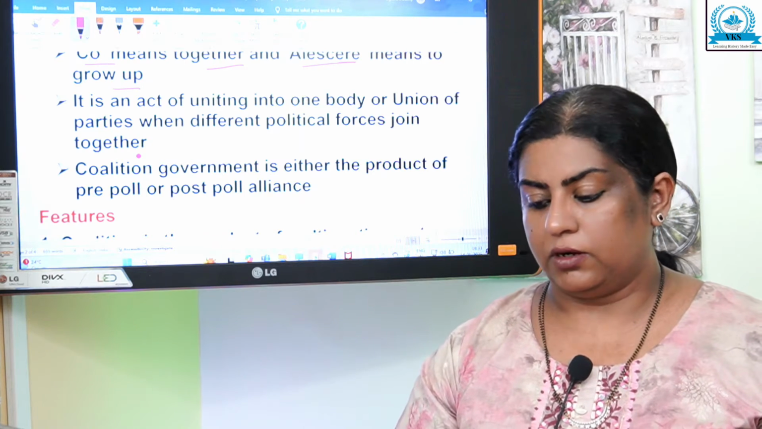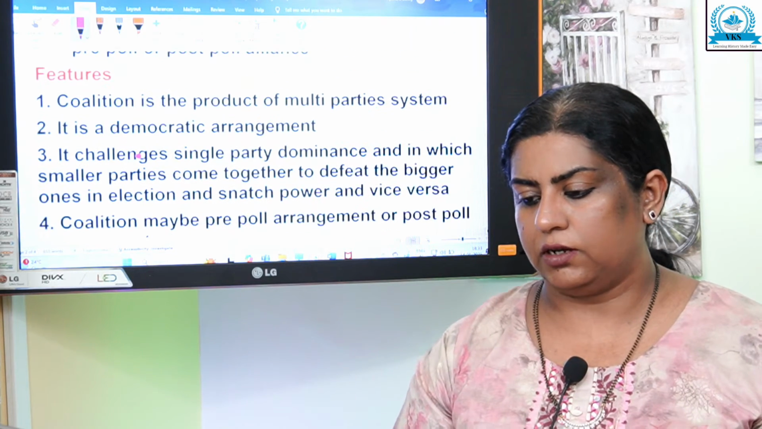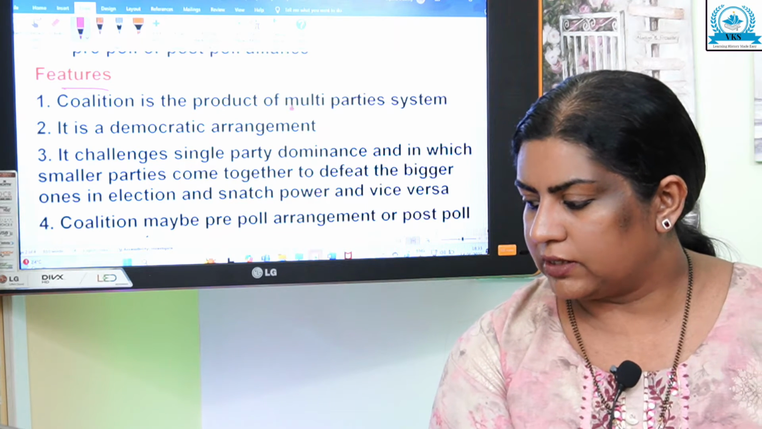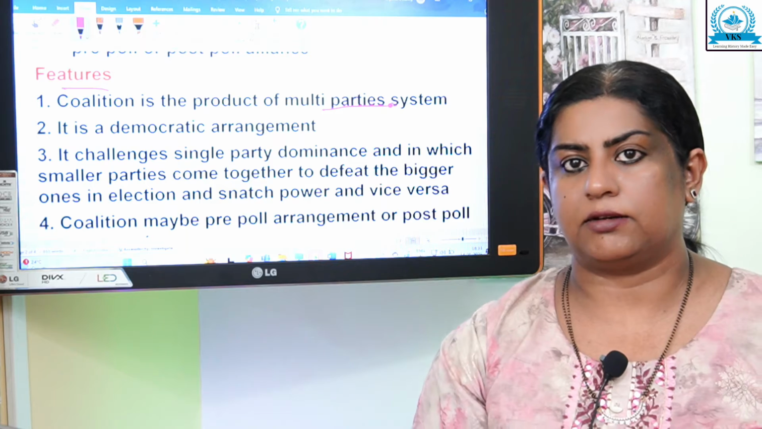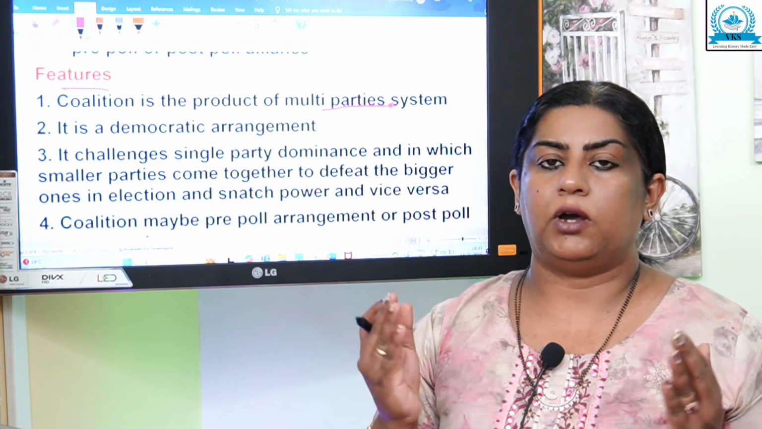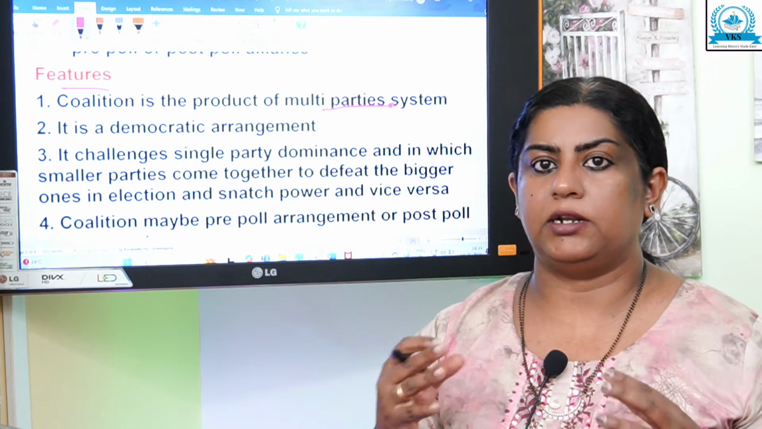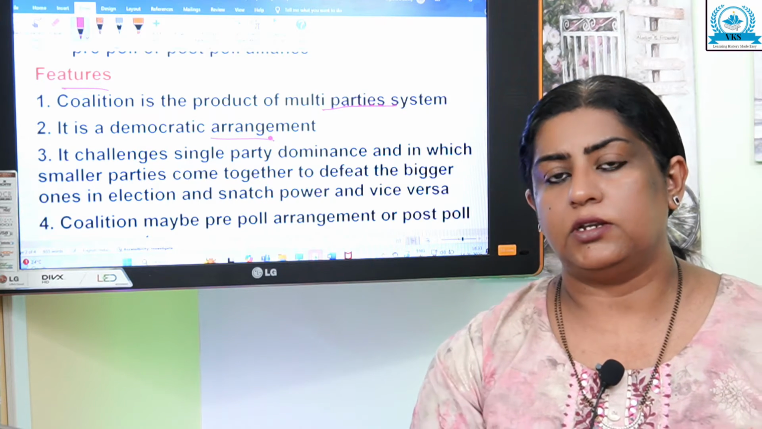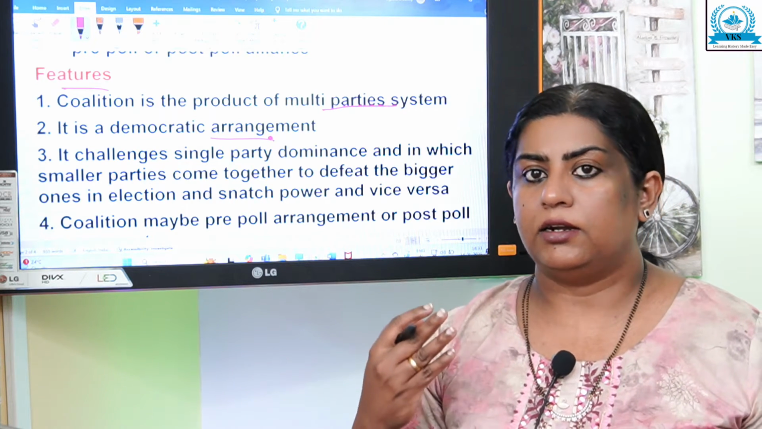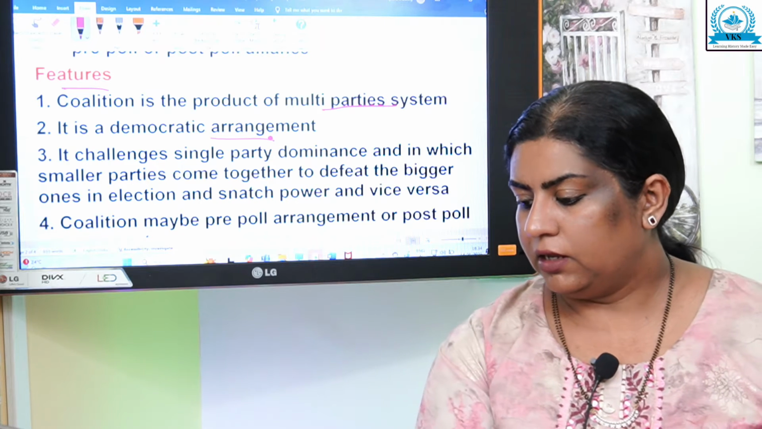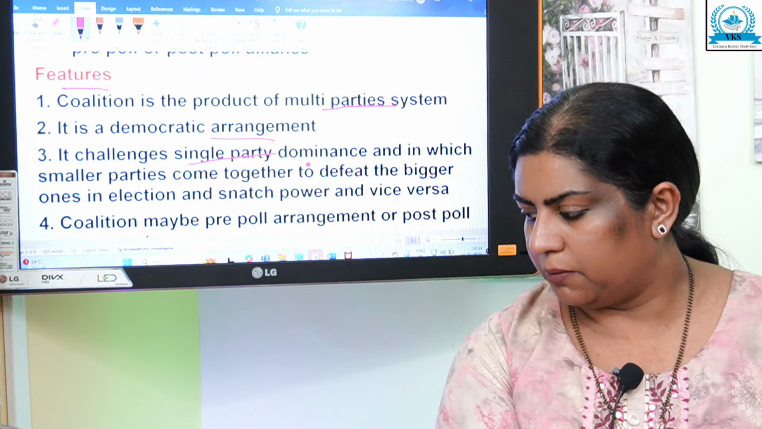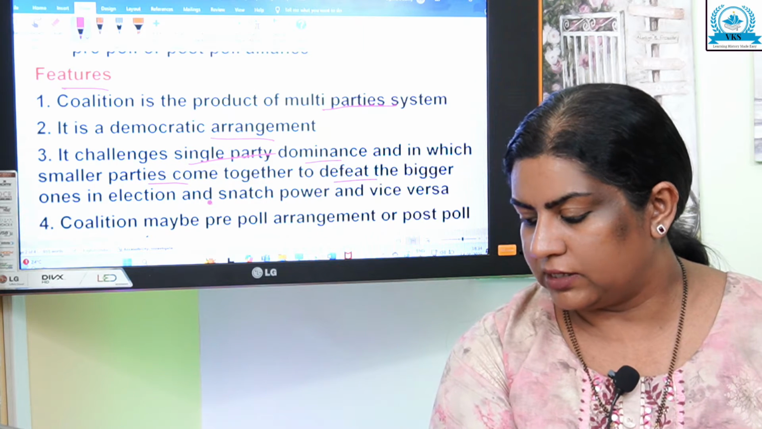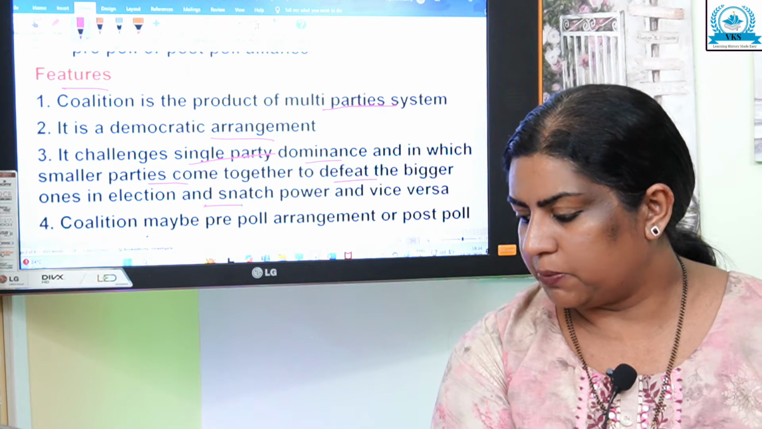Now, let us see the features of coalition government. Coalition is a product of the multi-party system. Different parties come together. It is a democratic arrangement, a need of the time. It challenges single party dominance, in which smaller parties come together to defeat the bigger ones in election and snatch power.